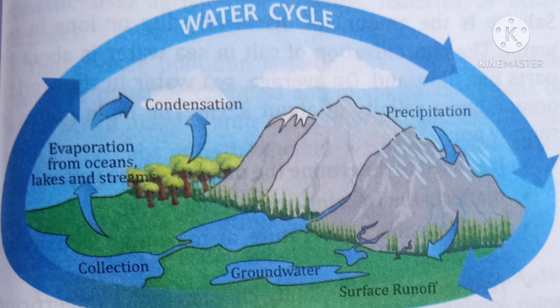So, this circulation of water through all these different factors is called the water cycle. The water cycle balances the water in nature and helps to regulate weather conditions on earth.